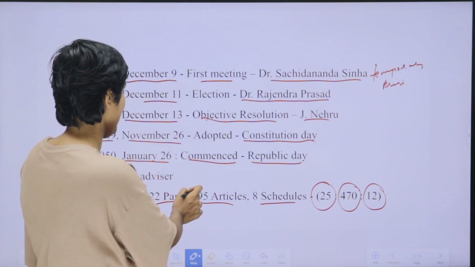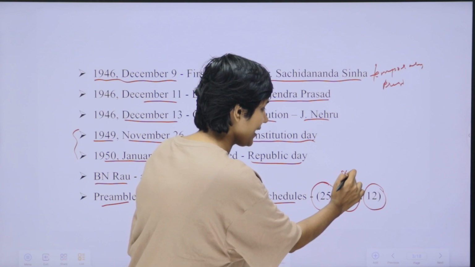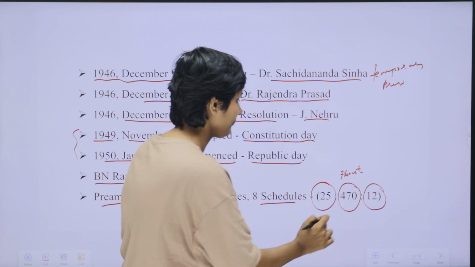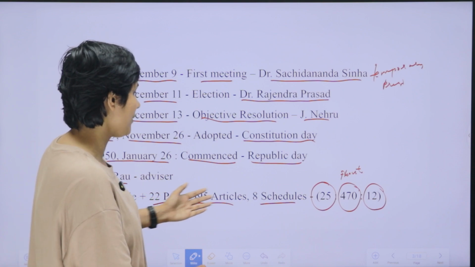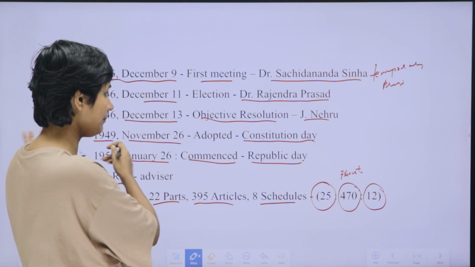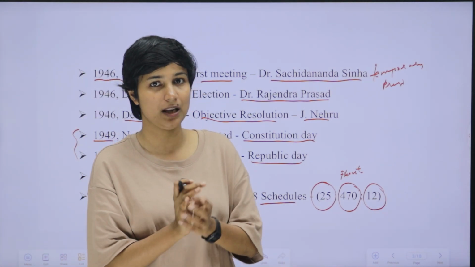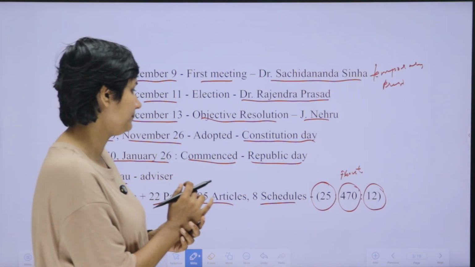Previously we had 395 articles, now we have about 470 articles. Previously we had 22 parts, now we have 25 parts, and we had a preamble, and now also we have the preamble. Okay, now I am moving to the next slide.